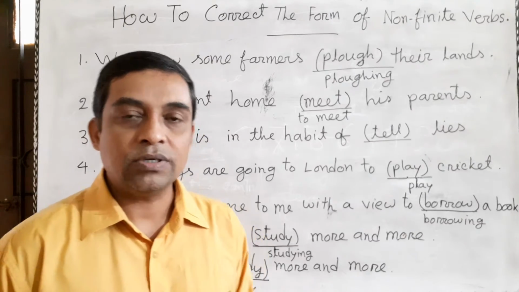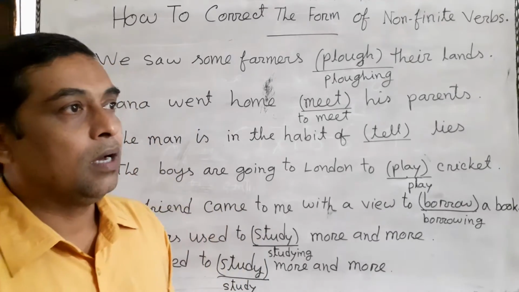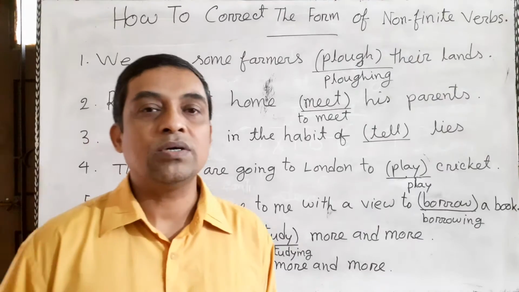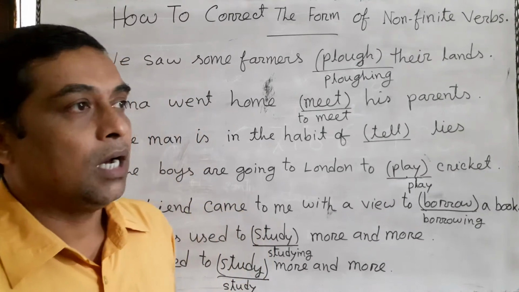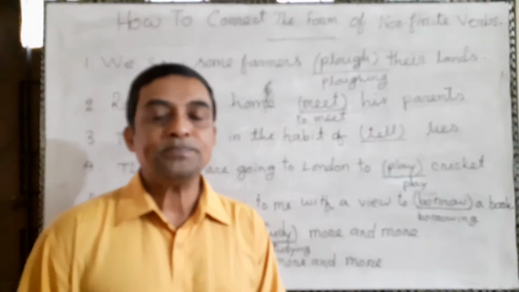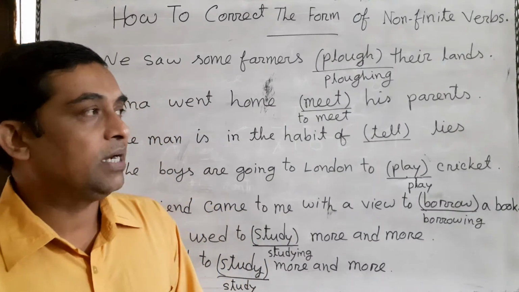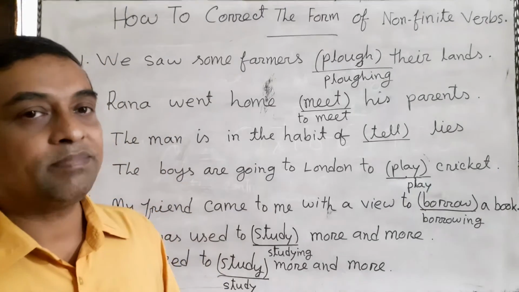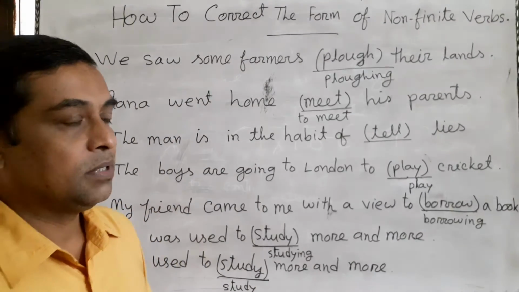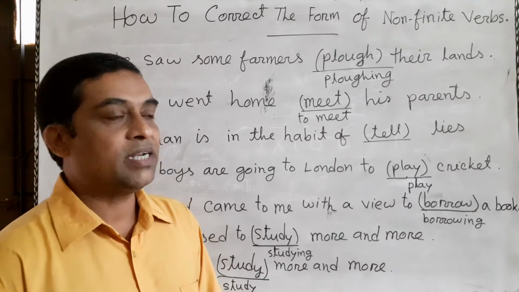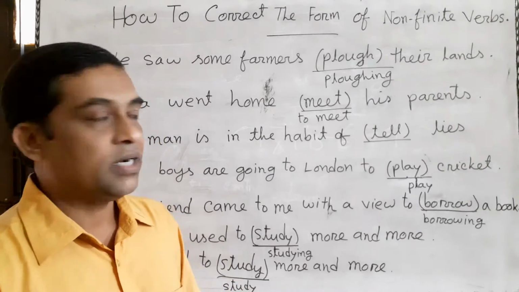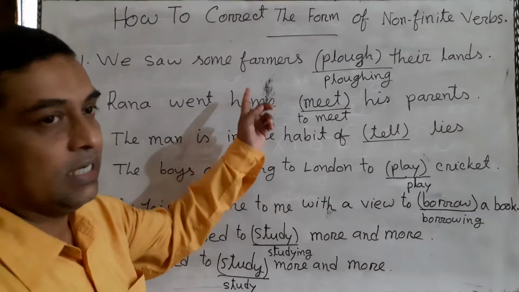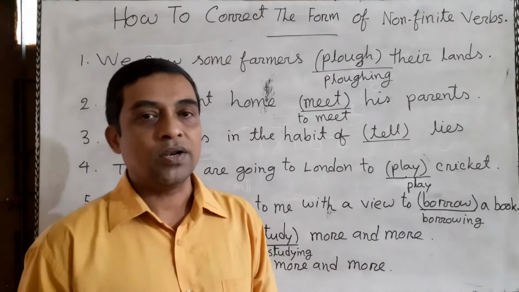Dear learners, can you remember something about non-finite verbs I mentioned in my previous class? I'm telling again, we can identify a non-finite verb. The verb which has no subject is a non-finite verb. This is a system of identification, not definition. So the verb plow has no subject here. So plow is the non-finite verb.